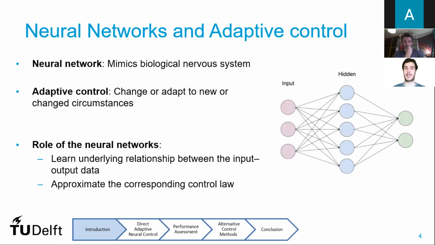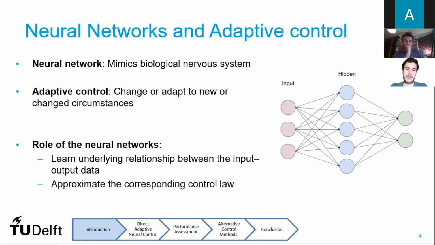So when we talk about the adaptive and neural network control systems, we could split it into several parts. Regarding the neural networks, they mimic the biological nervous system observed in some living beings, and have the capacity to adapt to input-output data.